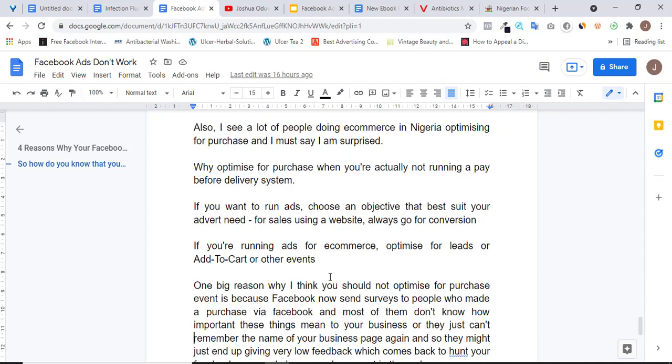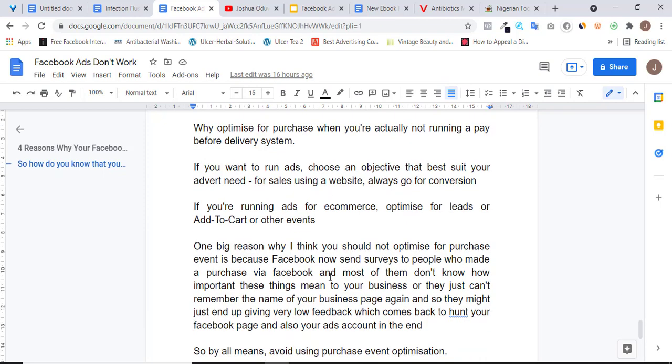You know, there are a whole lot of questions that Facebook sends to these people, and these people might end up not giving the right answers, maybe because of a lack of understanding of the whole process or the whole information, and this will in the end haunt you.